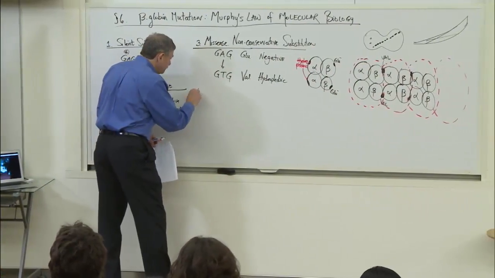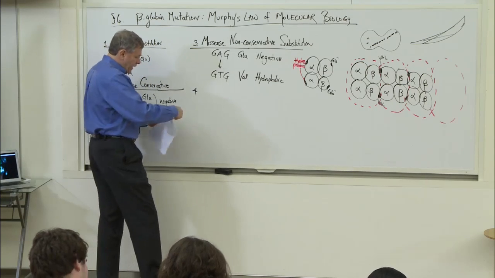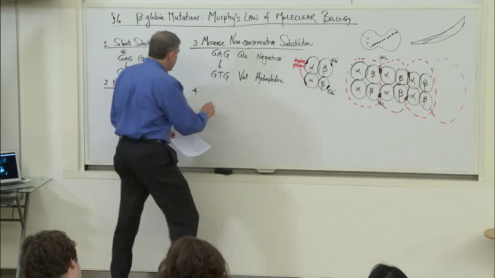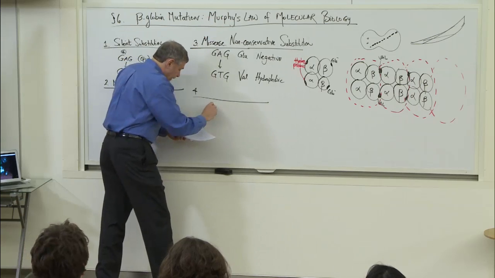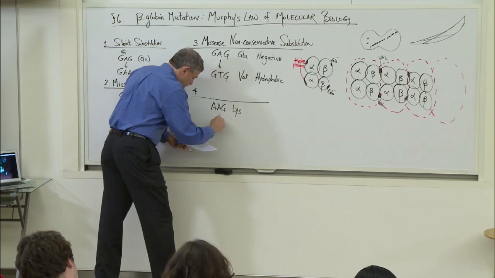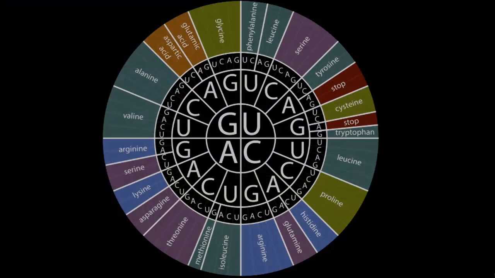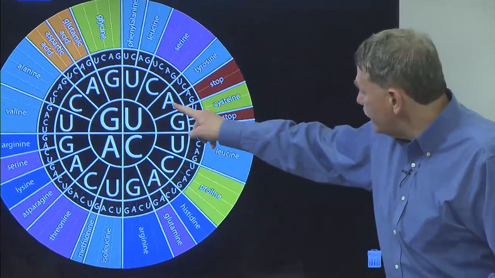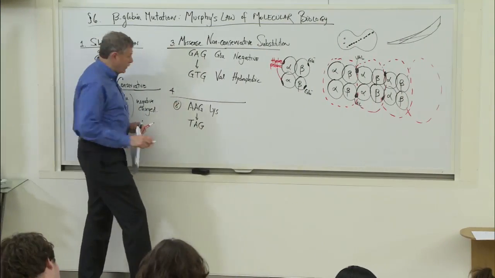Let's take another one. Let's change another amino acid here. I think a little further on, the 8th amino acid, I didn't write it, is AAG, lysine. And suppose we change that to TAG. Let's go back to our codon table and see what that'll get us. What will TAG get us? UAG, stop. This is at the 8th amino acid, and we get a stop.